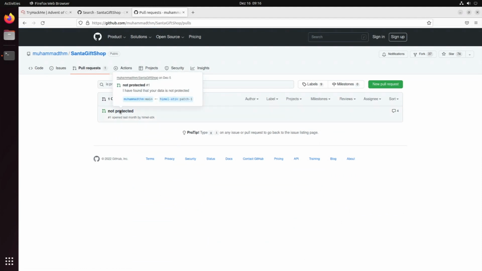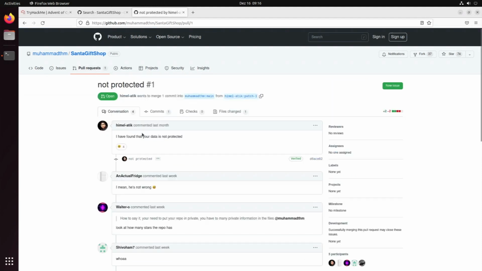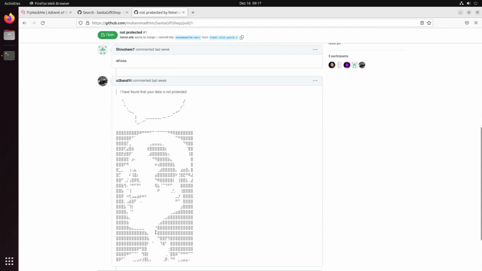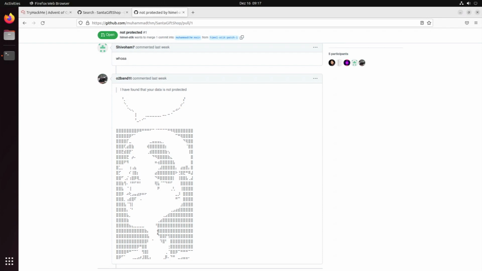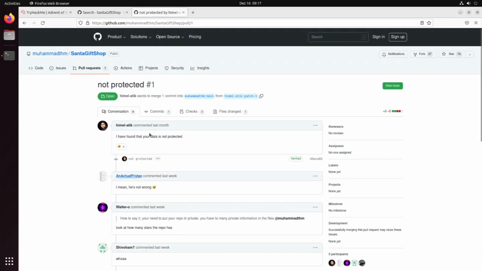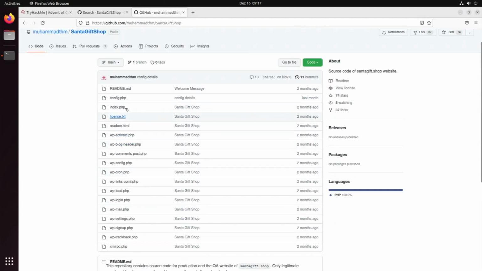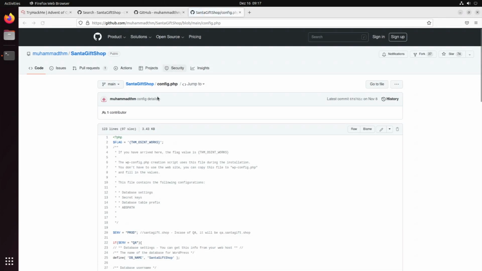Let's see it there. Not protected. Someone said, I have found that your data is not protected. And others are commenting, I mean, he's not wrong. Look at how many stars the repo has. Whoa. And a nice ASCII art image. So it seems like some of the data is definitely not protected in here. They said we need to handle config.php with care, so I would first look into this one. Let's see, config.php. Okay, the first thing we see, dollar flag, OSINT works.